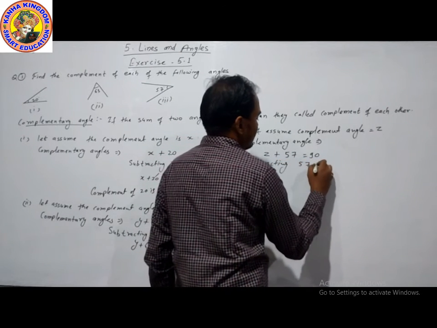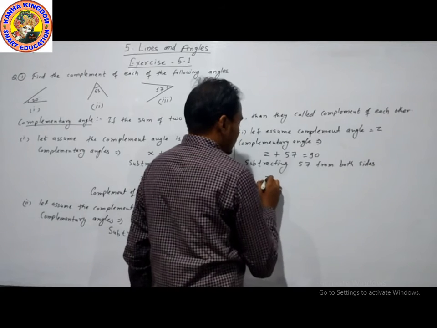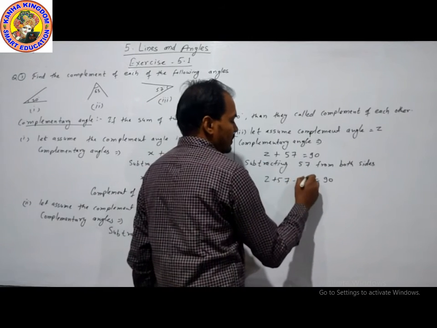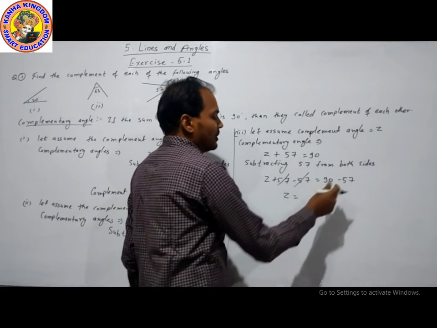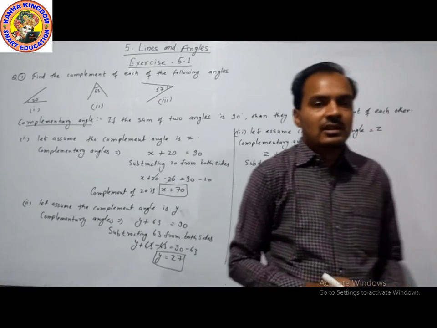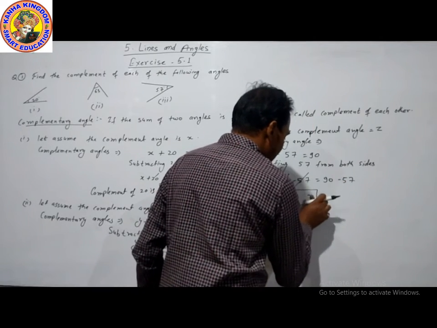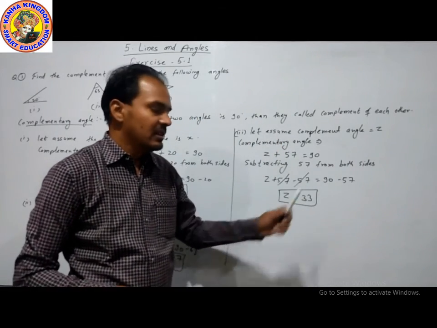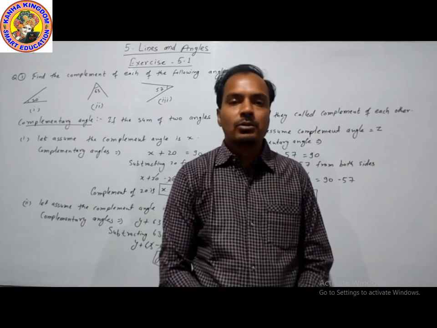Subtracting 57 from both sides, the equation is z plus 57 is equal to 90. 57 and 57 cancel, and when we subtract we get 33. So the complement of 57 is 33. 90 minus 57 is 33. You can take a screenshot of this. We will move to our next question.